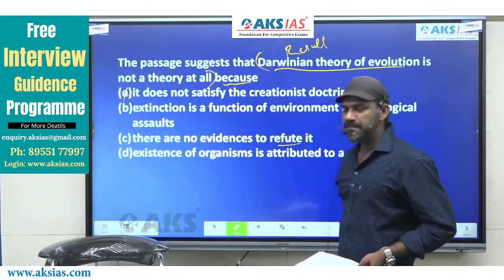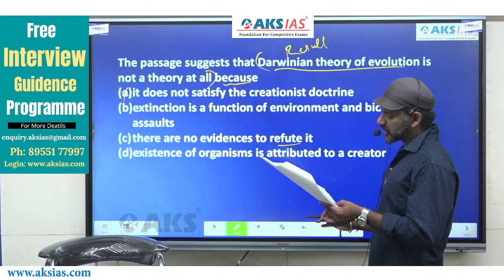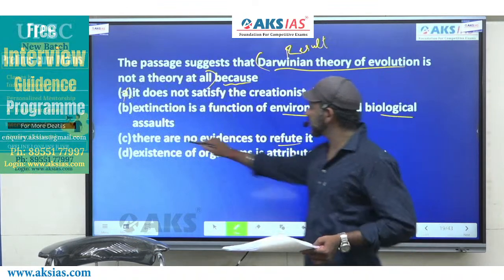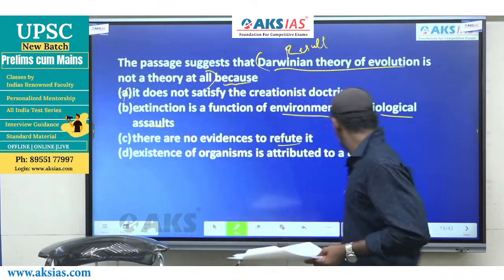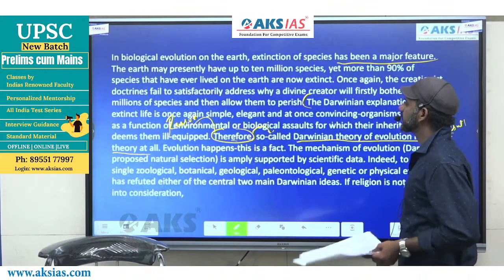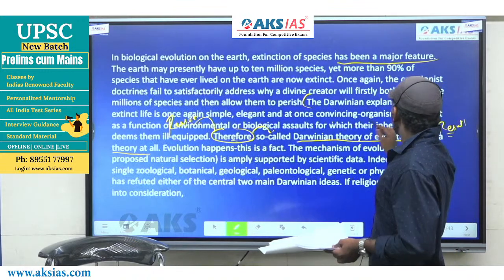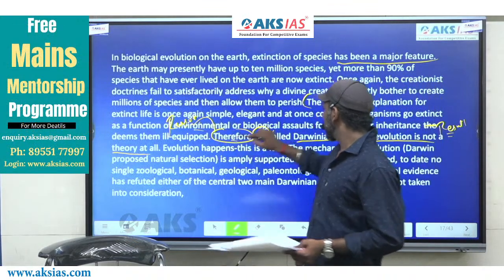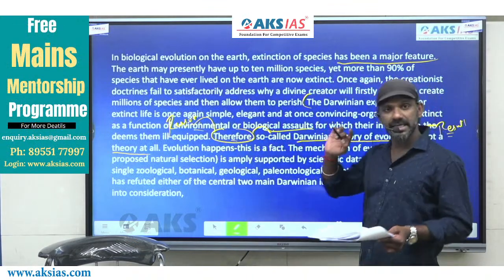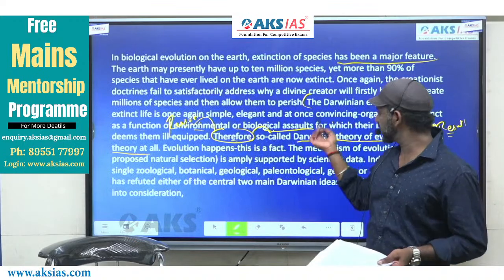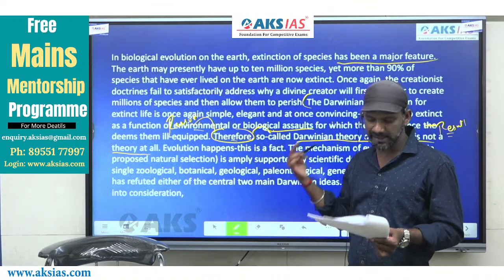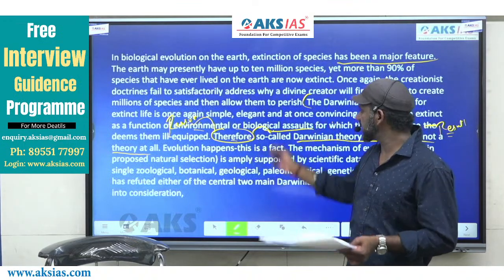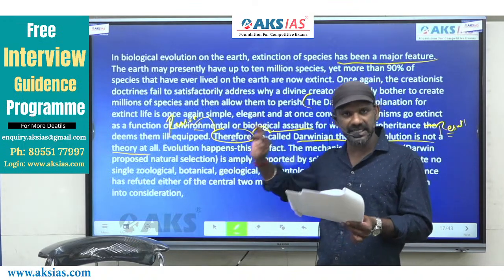Come to B. Extinction is a function of environment and biological assaults. Come to the same sentence once again. Organisms go extinct as a function of environmental or biological assaults. So this is a reason why it is not to be termed as a theory at all. And B contains mention about the details given in this sentence. B must be considered. Leave it.